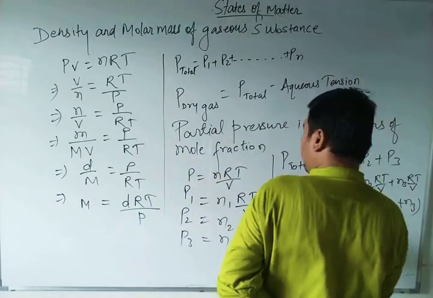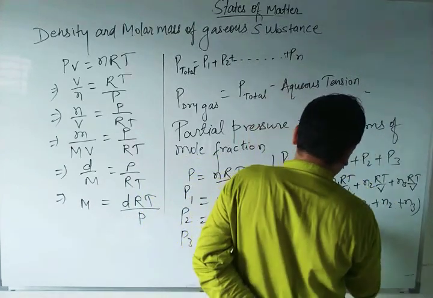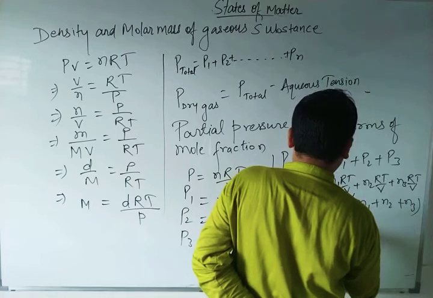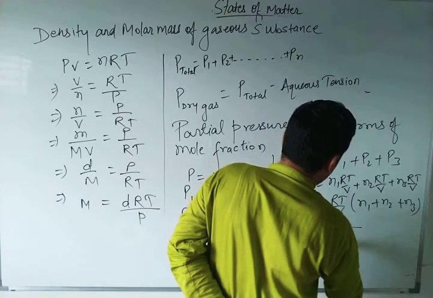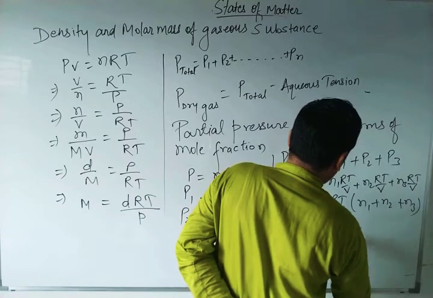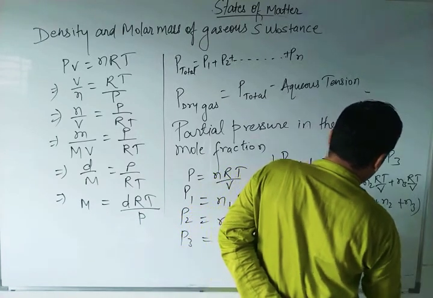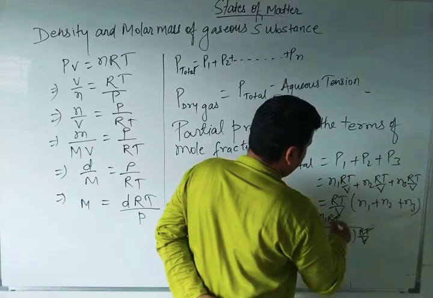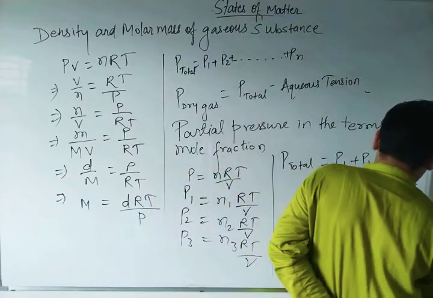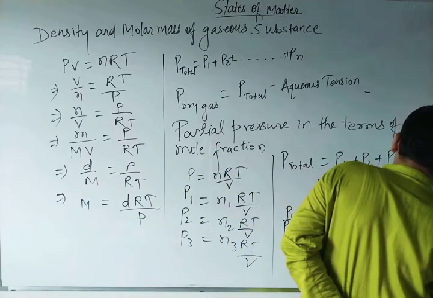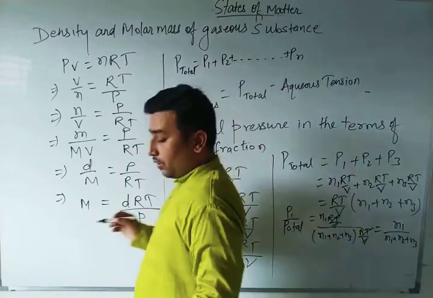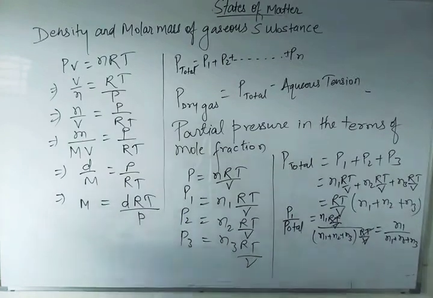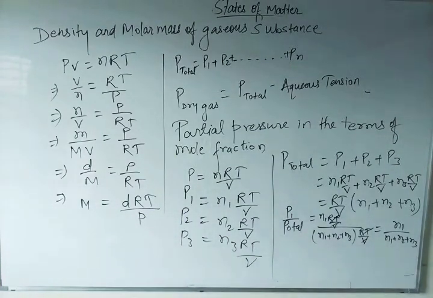P1 is N1 RT by V, and P total is (N1 plus N2 plus N3) into RT by V. RT by V cancels, so it equals N1 upon N1 plus N2 plus N3. So P1 by P total is equal to N1 by N1 plus N2 plus N3.